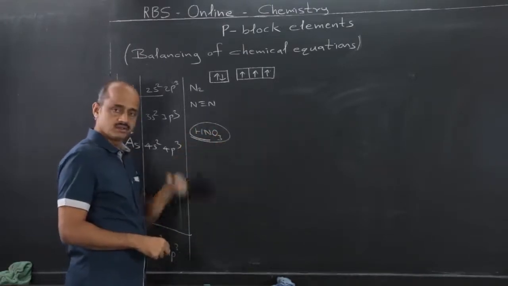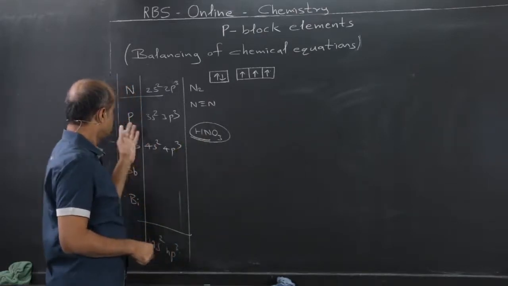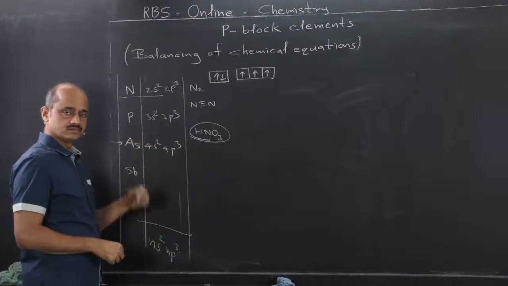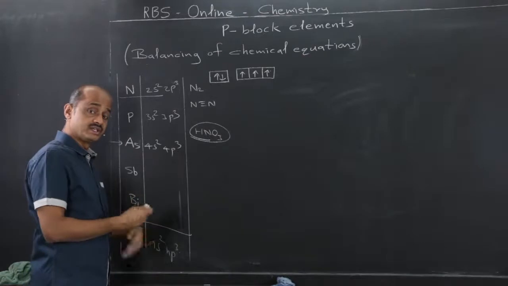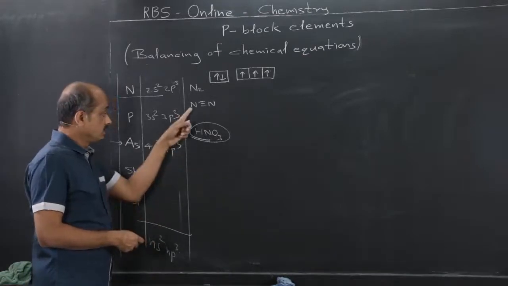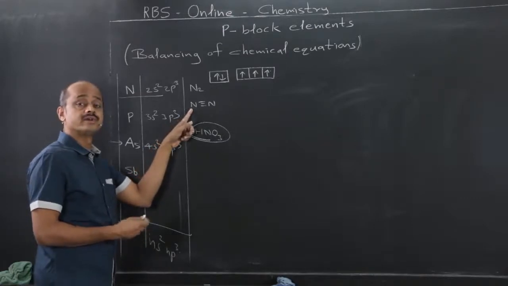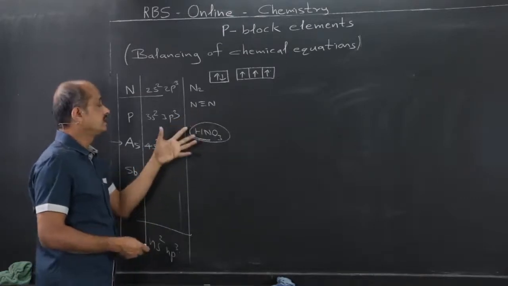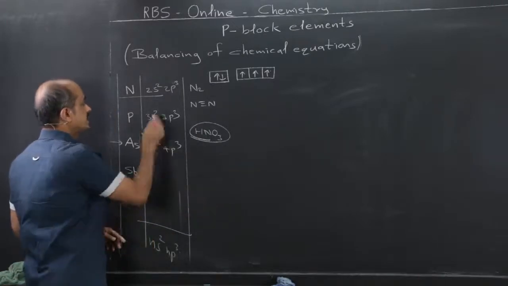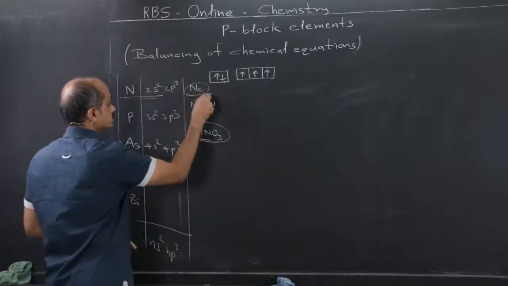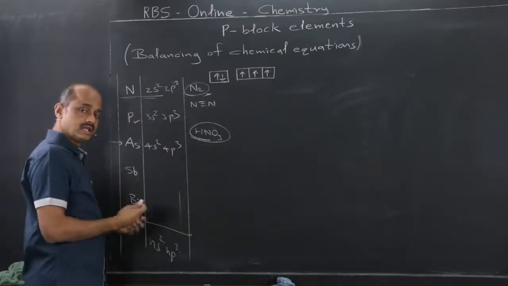like what we have considered just now, with nitric acid, the manner in which phosphorus reacts, elemental phosphorus, although I have written P, in nature it is present in the form of P4. Nitrogen, since size is small, is not present in the form of N4, it is present in the form of N2, and the reactivity of nitrogen is very less. So with concentrated nitric acid, nitrogen does not react. Phosphorus does react. Now once phosphorus, the reaction I have shown you,